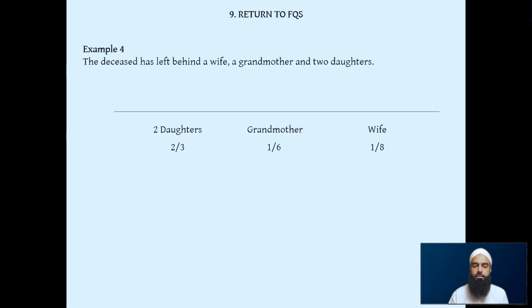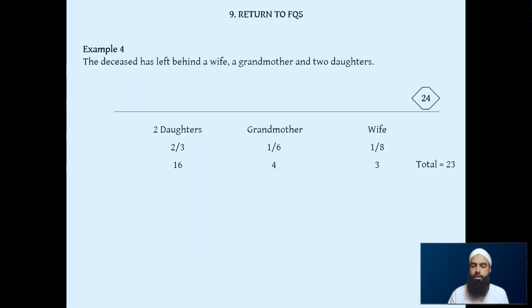Now we see that there's 2/3 and 1/6 from group 2, 1/8 from group 1. So we just use the 8 multiplied by 3, gives us our divisor as 24. 1/8 of 24 is 3, 1/6 of 24 is 4, and 2/3 of 24 is 16. And when you add it all up, 16 plus 4 is 20, plus 3 is 23. So our total is 23. So we know that this is a rad mas'ala, meaning this is a mas'ala where we need to return that 1 share left over to the fixed Quranic shareholders that are related through lineage.